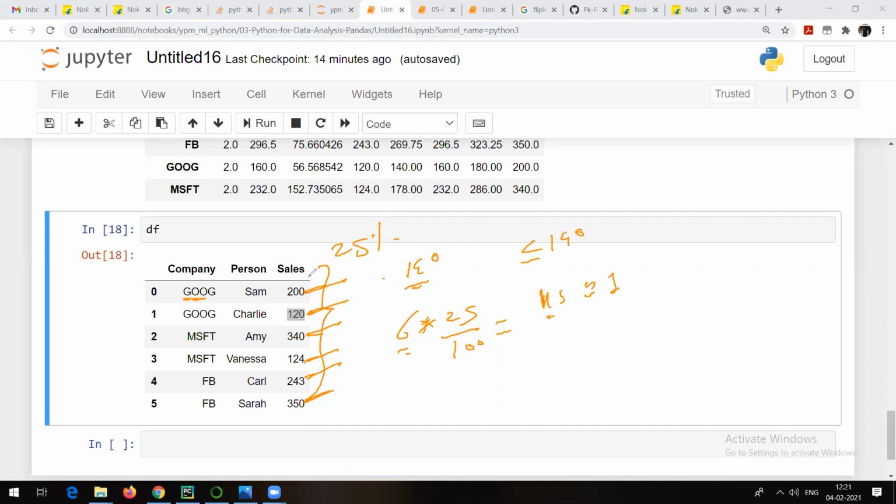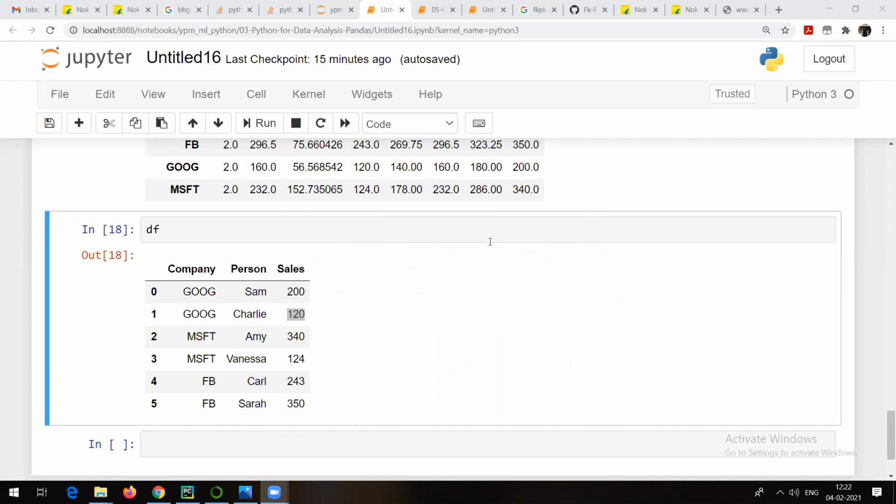So it means that there are two values in this data, or maybe one value, whatever you want to take, which is less than or equal to 140. So you can check it. 120 is there, 124 is there. Are you people getting it? See, 120 is there, 124 is there. So these are two values which are less than or equal to 140. That's the meaning of 25 percentile.